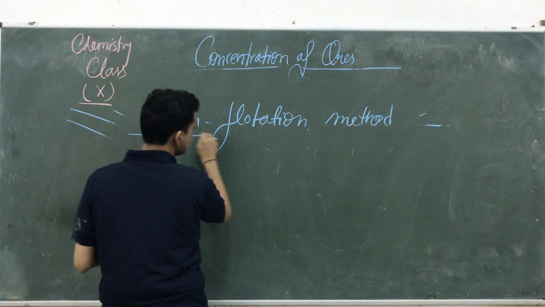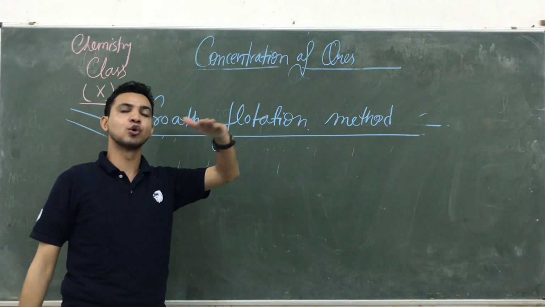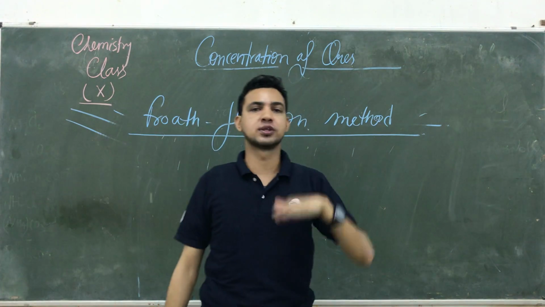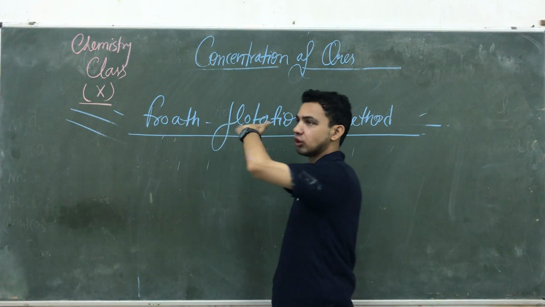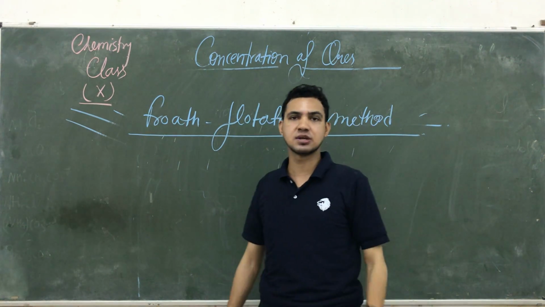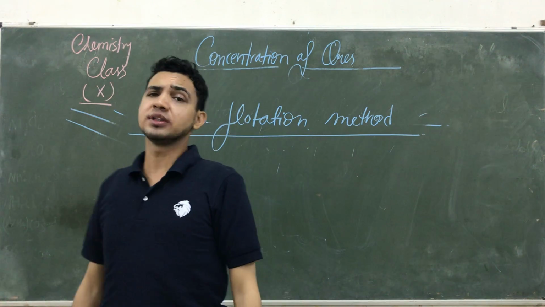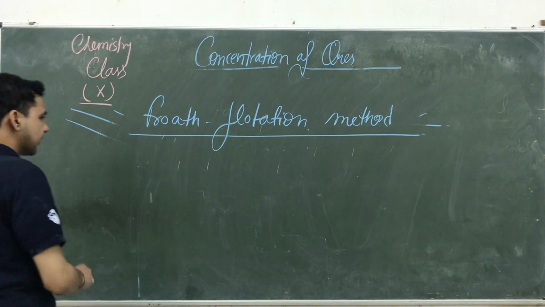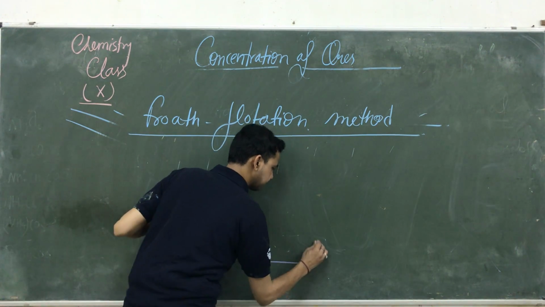So here, in this method, the pure ore floats with the help of froth on the surface of the water. That is known as the froth flotation method, and the impurities settle down. So that is the method. I am just showing you a diagram. In this froth flotation method, we take a container.